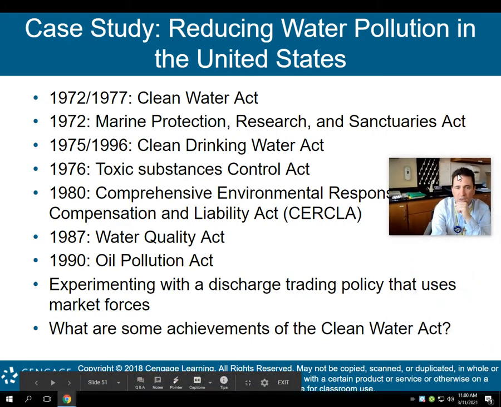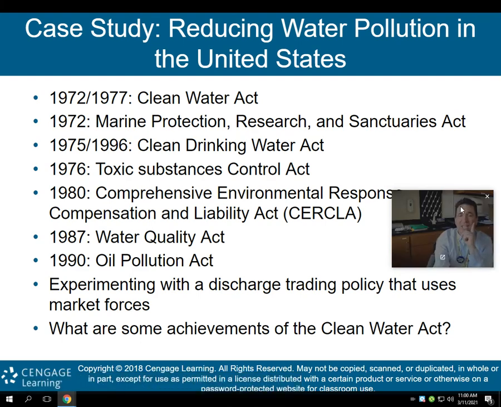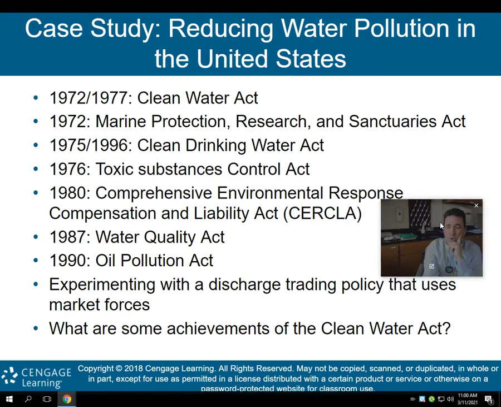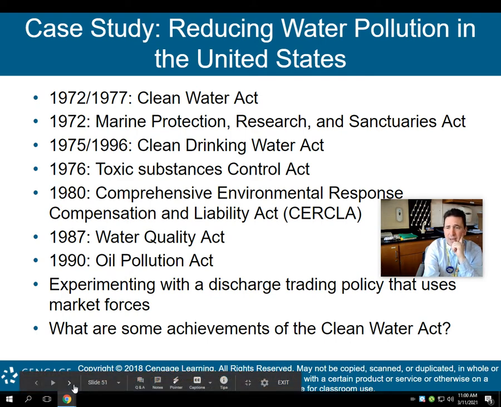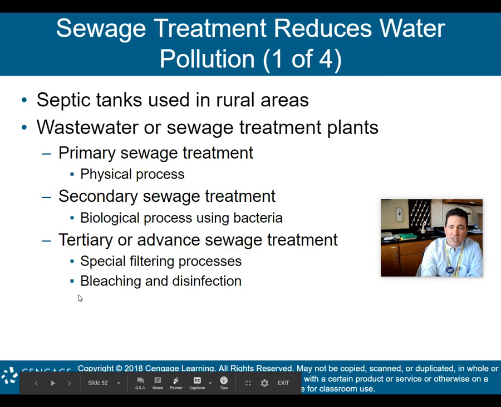And of course, what are some of the achievements of the Clean Water Act? Talked about this in the case study. Obviously, some of the achievements was producing clean water for most of us here in the United States. So my advice is to just know some of these laws, just kind of have a general understanding of what they do, what they talk about. So if you ever need to use them on an FRQ, you have a general knowledge of some of these laws that help reduce the water pollution here in the United States.